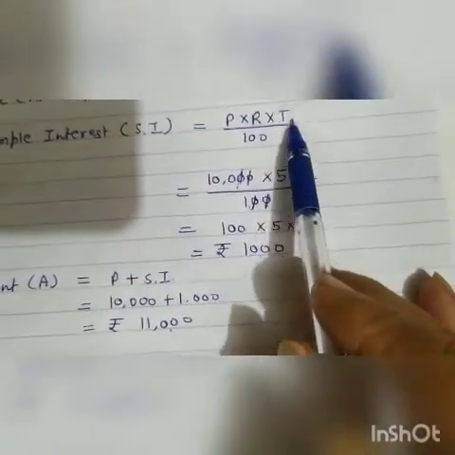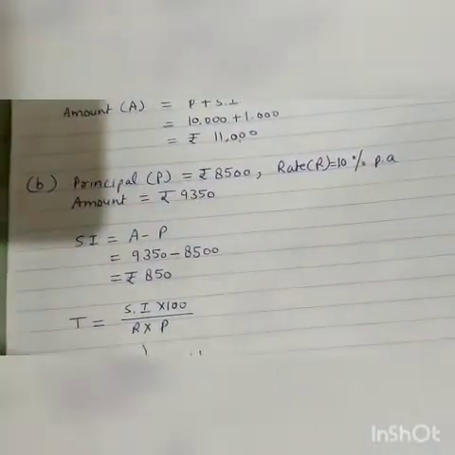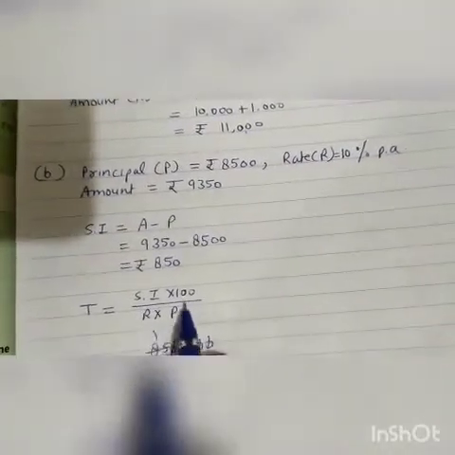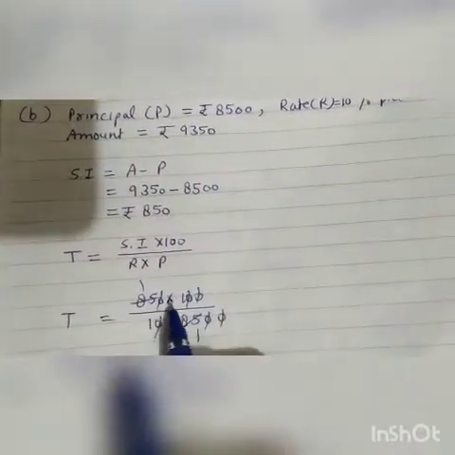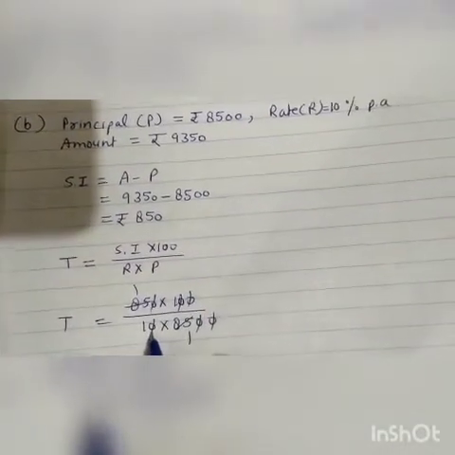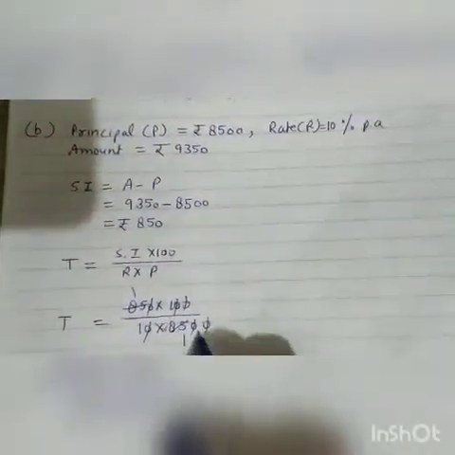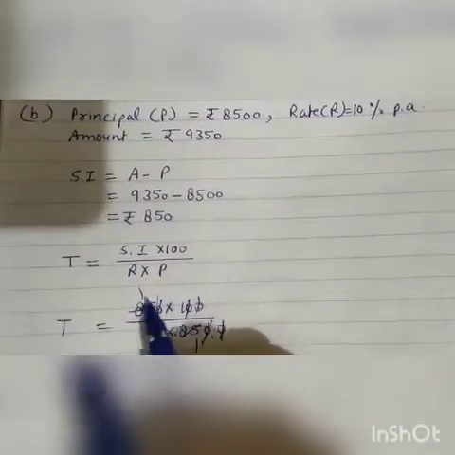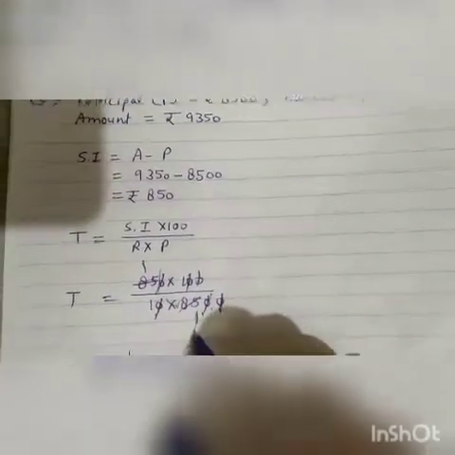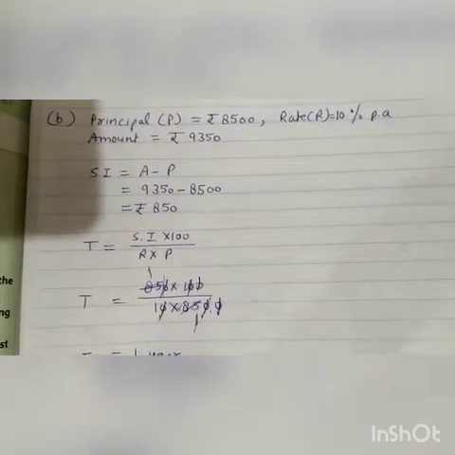Now we have to find time. Time is equal to simple interest multiplied by 100 upon P into R. So time is equal to simple interest into 100 upon R into P. Simple interest is 850 into 100 upon R, rate of interest is 10%, into P is 8,500. See here, 0 cancel, 0 cancel, 0 cancel, 85 ones are 85, 85 ones are 85. So time is equal to 1 year. Clear?